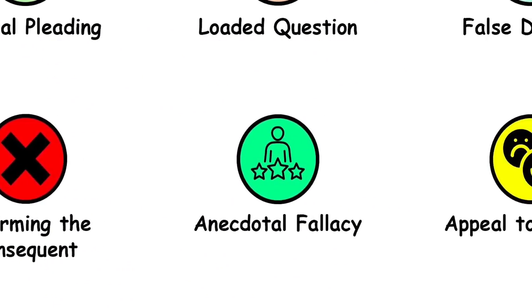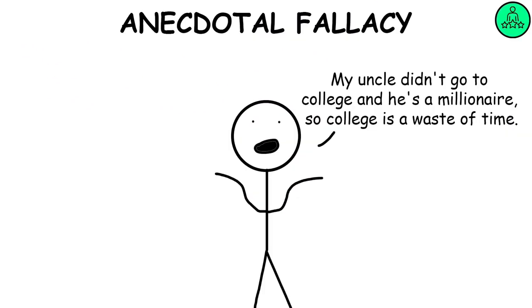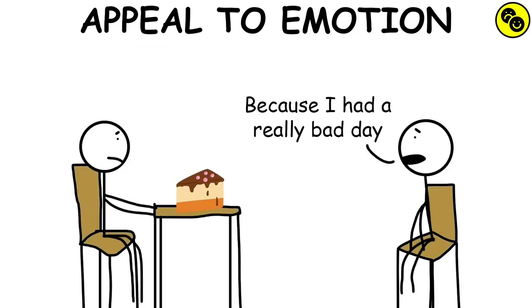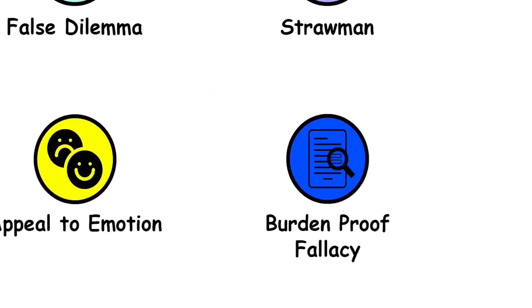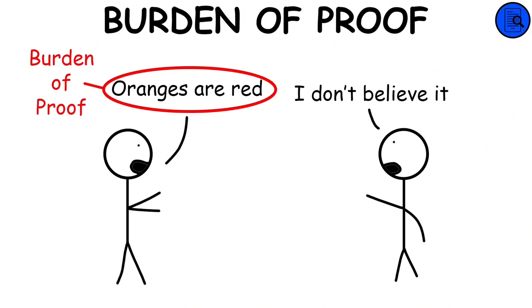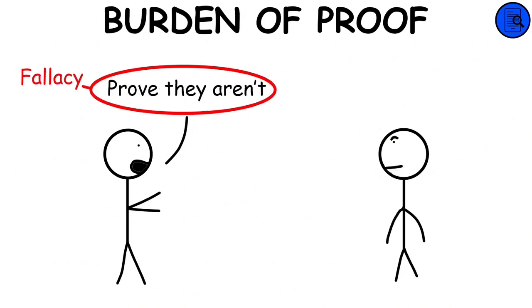Anecdotal fallacy. The anecdotal fallacy occurs when people use their limited personal experience to draw sweeping conclusions about a given topic. Appeal to emotion fallacy. It's a technique characterized by the manipulation of the other person's emotions in order to win an argument, especially in the absence of factual evidence. Burden of proof fallacy. The burden of proof lies with the one who makes a claim, not the one who denies it. The burden of proof fallacy happens when a person tries to remove their need to provide proof for many reasons.